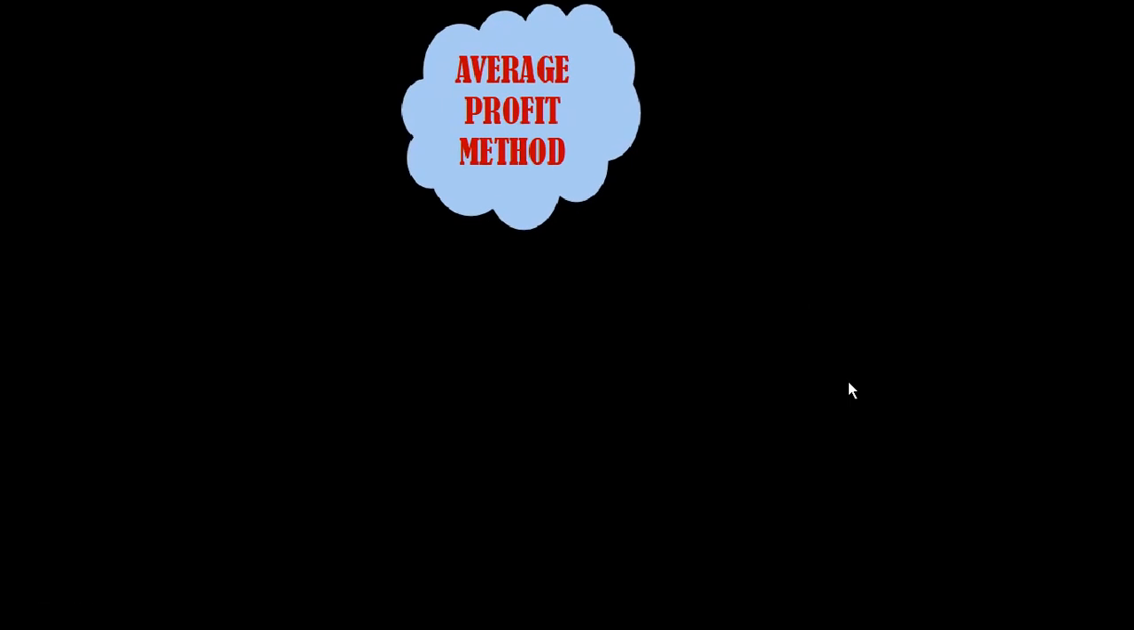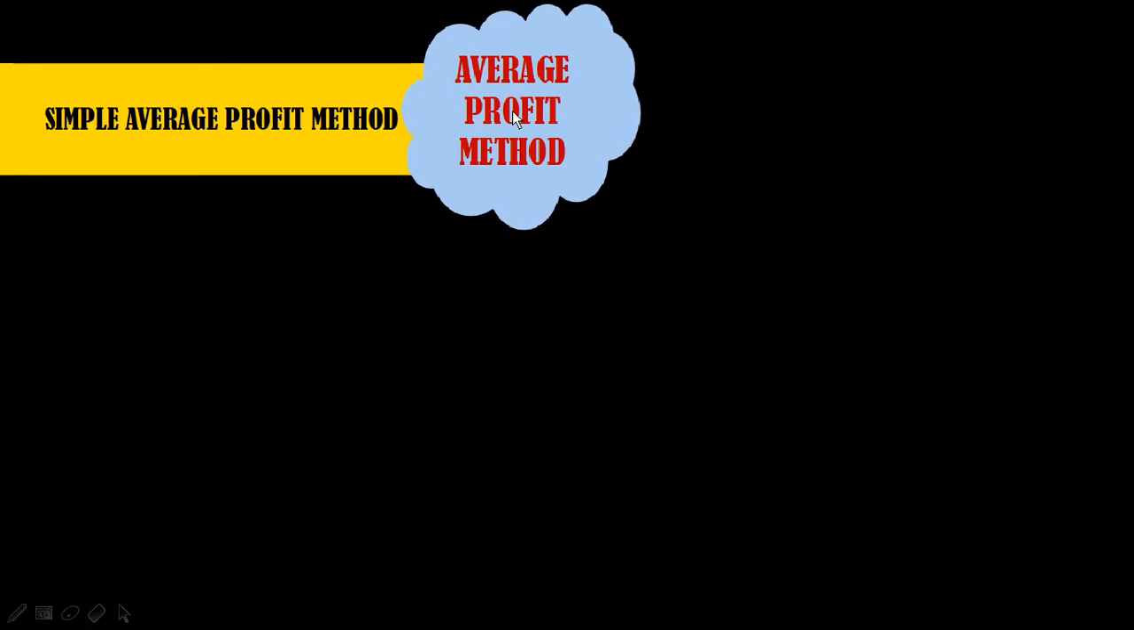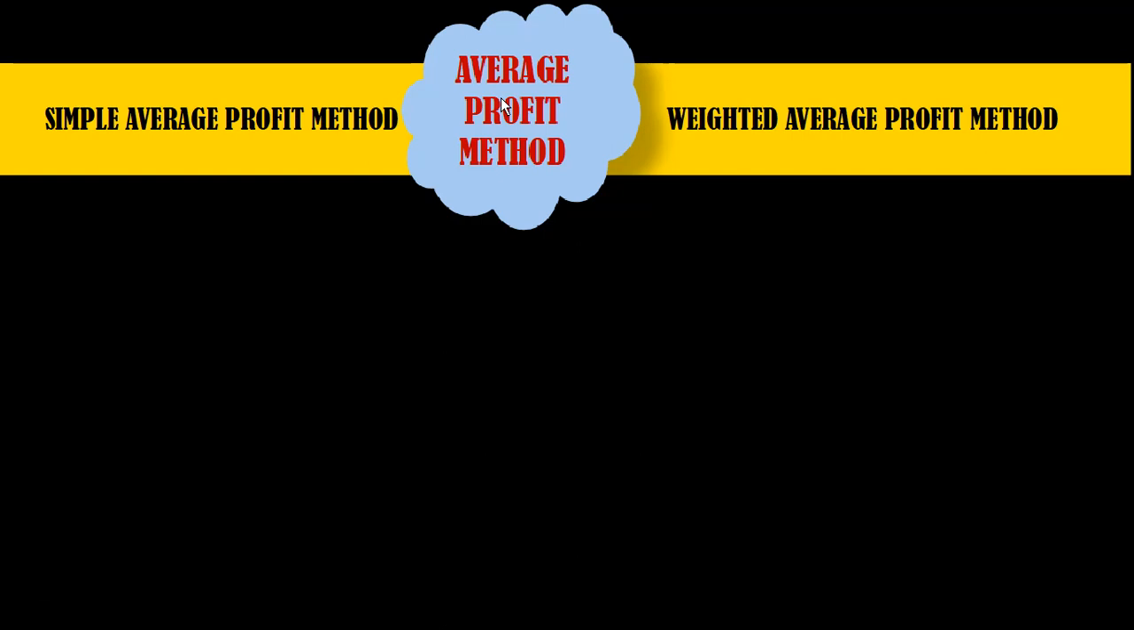Under the average profit method, there are two ways to find out the amount of goodwill. Number one, simple average profit method. Number two, weighted average profit method. First, we will discuss the simple average profit method. There are some key points we need to learn.